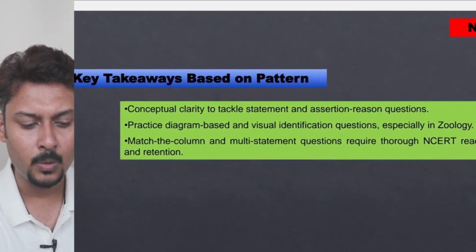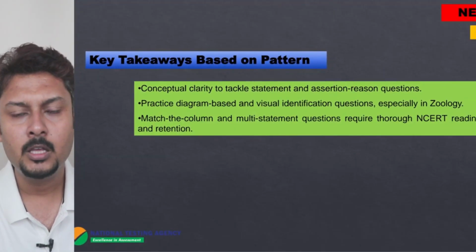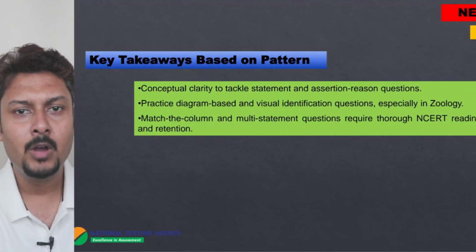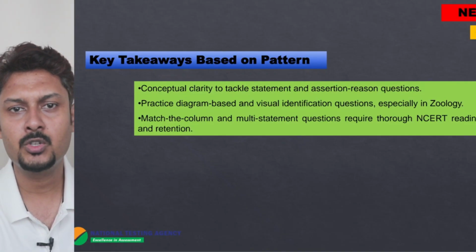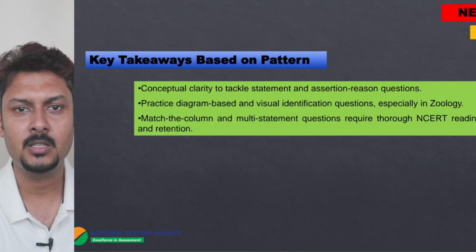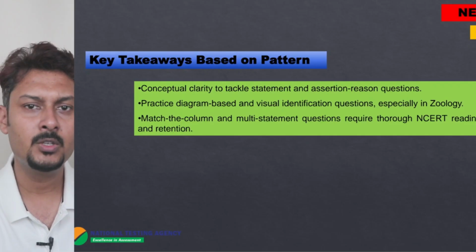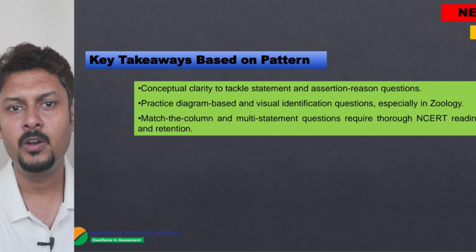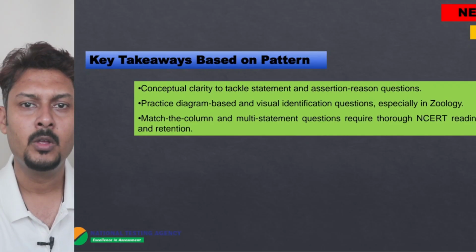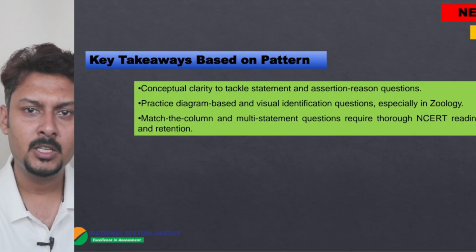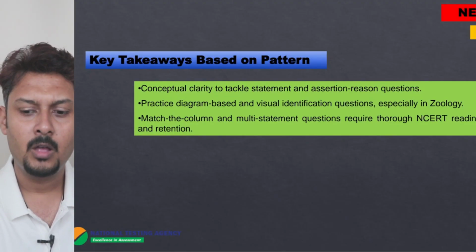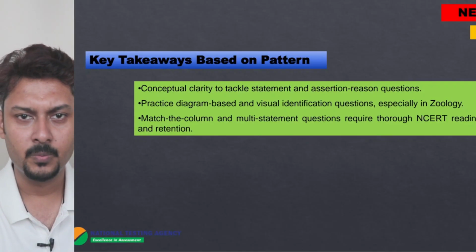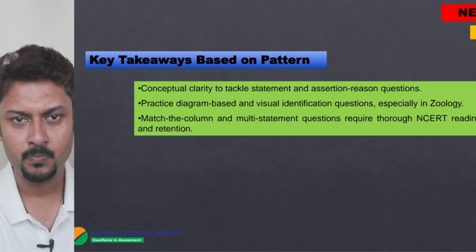And if I give you a review of how we have to study, according to my personal observation, you have to study NCERT thoroughly, because this time some questions came from unpredictable areas that I told you: molecular basis of inheritance, principle of inheritance and variation, evolution. That means the entire genetics part, the entire unit 7 of class 12, which had high weightage earlier, but this time it was reduced.